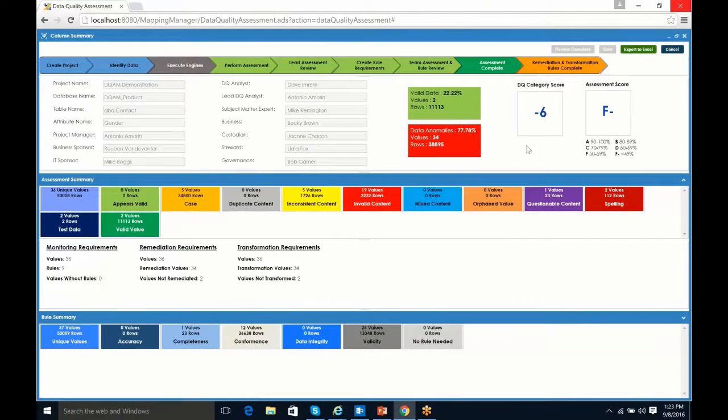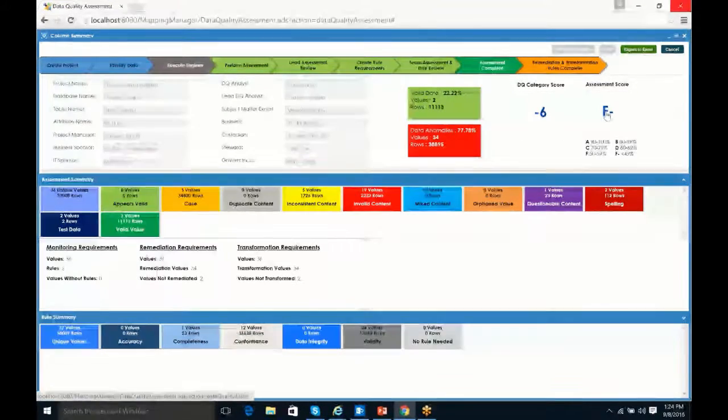On top of that, we have our regular assessment score. Again, we want to do something real straightforward, so we use the old high school grading scale. At least this is what it was when I was in high school. 90 to 100 would be an A, 80 to 89 a B, 70 to 79 a C, a D would be 60 to 69%, and an F would be 50 to 59%. We figured that F minus represents anything less than 50%. So that's the idea of the grading scale, so that at a glance, I think everybody understands that when you have an F minus, your data is not in good shape. That's our idea behind the scores.